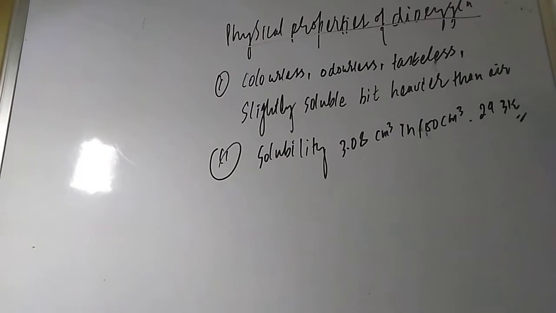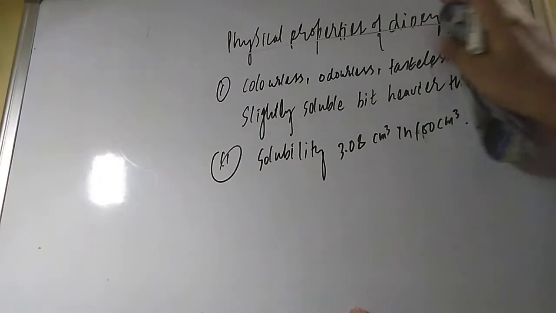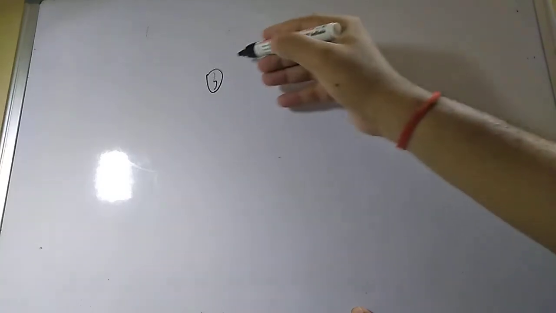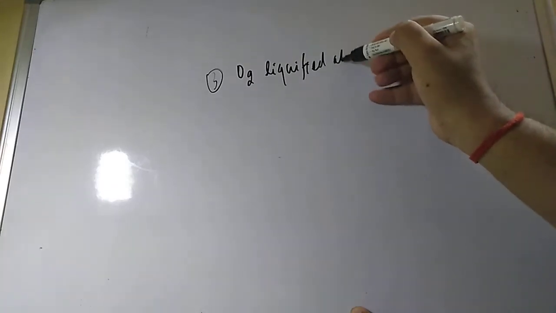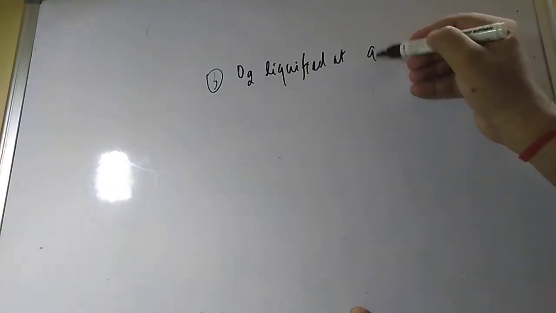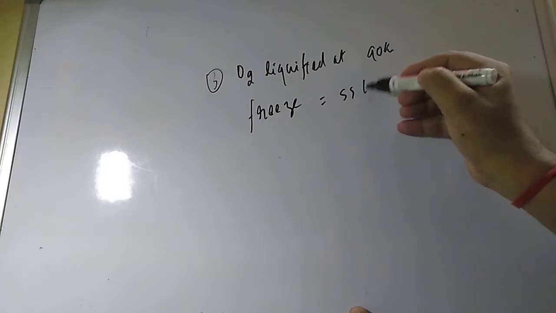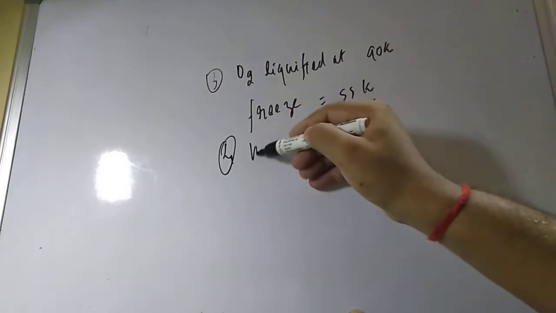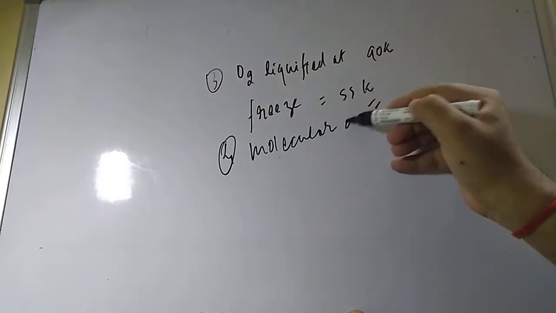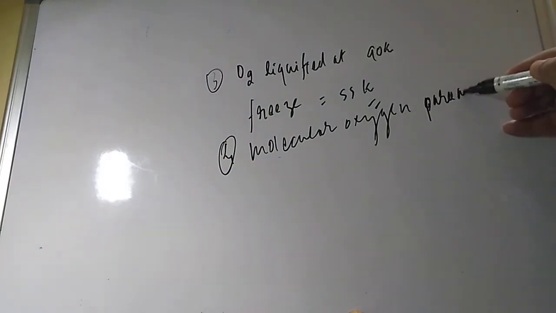And O2 is liquefied at 90 Kelvin and freezes at 55 Kelvin. So the third point, student: O2 is liquefied at 90 Kelvin, and it will freeze at 55 Kelvin. Molecular oxygen, one last point, student. This is important: molecular oxygen is paramagnetic. Why paramagnetic, student?